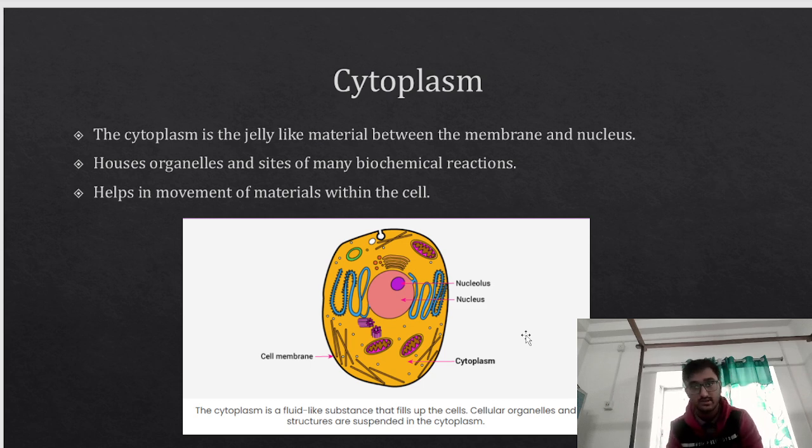Coming to cytoplasm, it is a jelly-like matrix between the membrane and the nucleus. Whatever metabolism, the glycolysis, and so many different types of metabolism, it all occurs in the cytoplasm. A major portion of the cytoplasm is nothing but water. So it houses a lot of organelles and it is a site of many biochemical reactions. The membrane-bound organelles that you can see, all of them are present here.